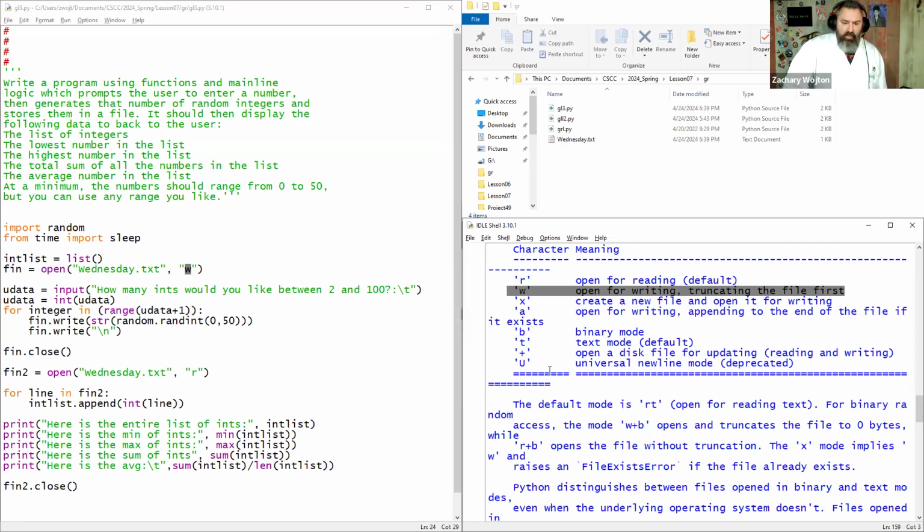And there's a couple different ones. I never use U, I never use plus. I've never used T. Binary mode, you can open up files that we've created from pickles and databases and write to them with open, write, and close. I'd rather just use the methods that are built into the database and pickle, but you can write to them using open. W creates the file. Be careful, if it already exists, it will create a new one and destroy your old one. Right, that's important.